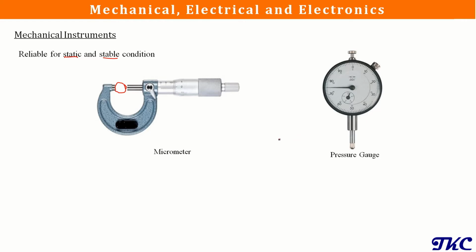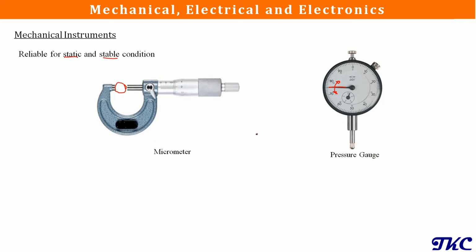But just think of a pressure which is fluctuating. Now what is going to happen with this pressure gauge? As the input quantity, that is pressure we are trying to measure, is fluctuating, and we are getting that information with the help of this pointer, the pointer is also going to fluctuate. Now if the operator wants to read the pressure from this pointer, he or she may not be able to get that at a given time because of the fluctuation.